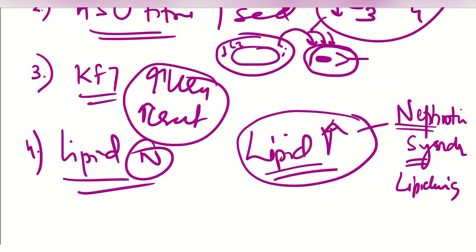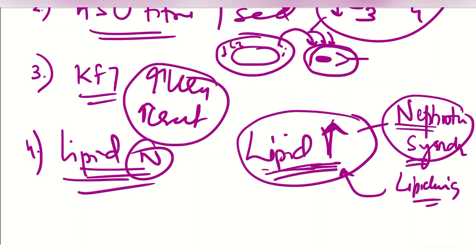There is lipiduria, and this lipiduria ultimately sends feedback to the body to produce more lipid, so there will be more lipid in a case of nephrotic syndrome. But this is not true in our case, that is, acute glomerulonephritis. The lipids will essentially be normal.